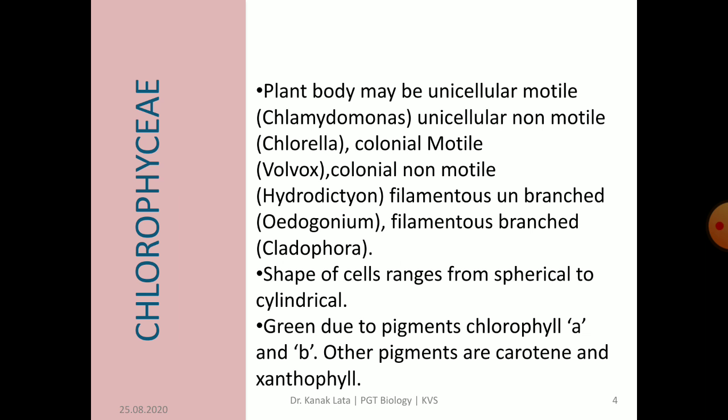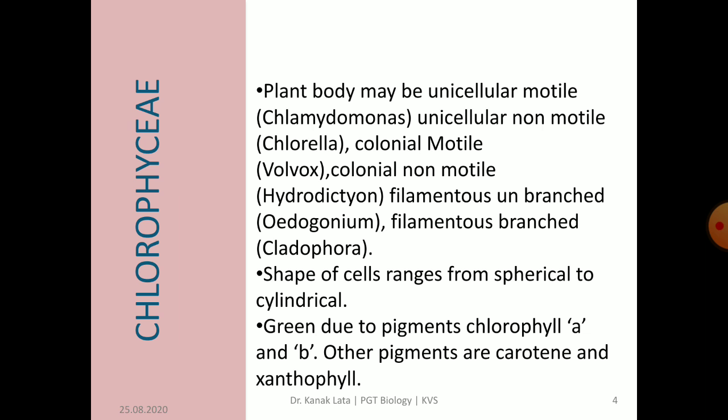The organism has thallus structure, meaning the plant body is a thallus, and it ranges from unicellular motile forms, for example Chlamydomonas, to unicellular non-motile forms, for example Chlorella.